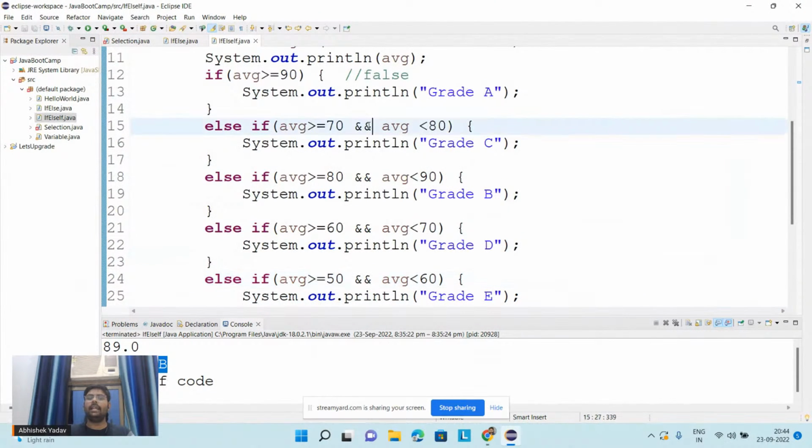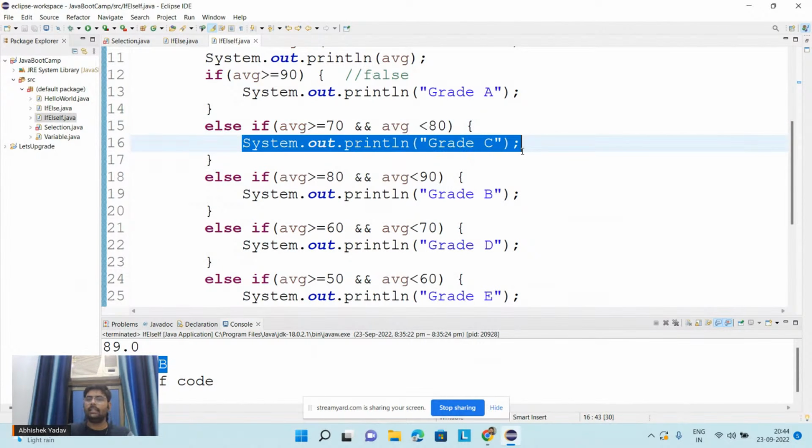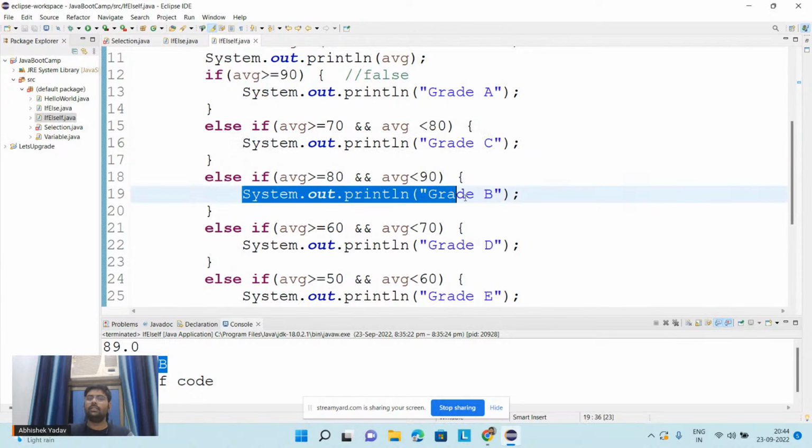you guys can see I'm using and here. This means if both conditions are true, then only I will execute the code inside the else if part. So hope everyone is clear with the if else if part and the logical operator.